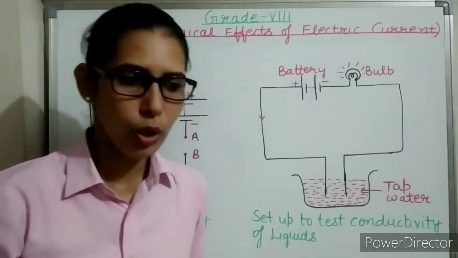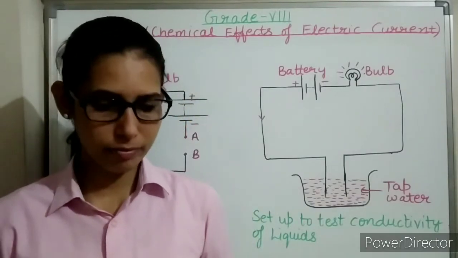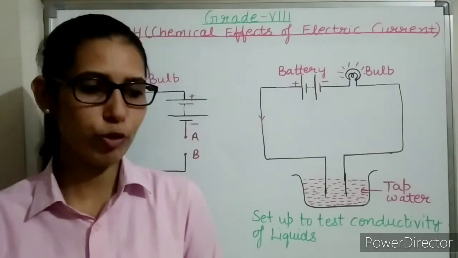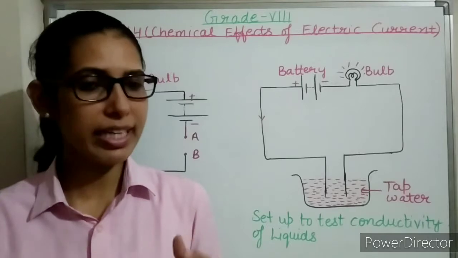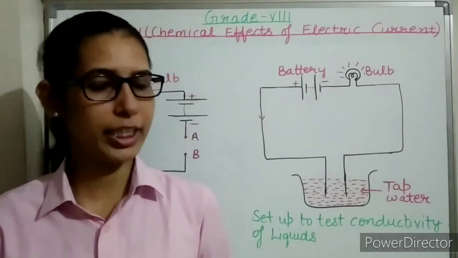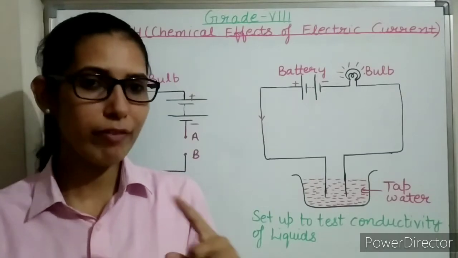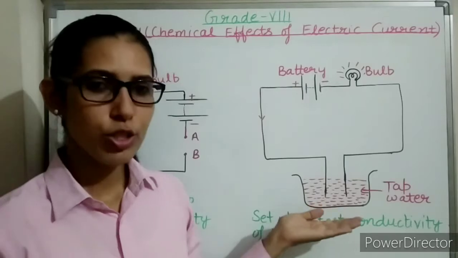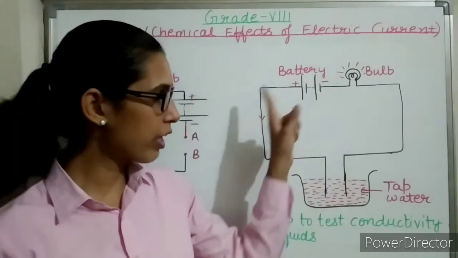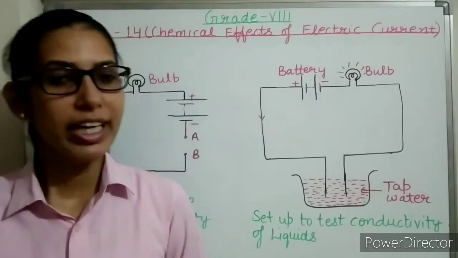The bulb will glow. If we perform the same activity with any vegetable oil, for example mustard oil, then mustard oil, or any vegetable oil, is a poor conductor of electricity. In that case the bulb will not glow and the current will not flow. If you take milk, we'll notice that in the case of milk also the current will flow through the circuit and the bulb will glow. Milk is also a good conductor of electricity.